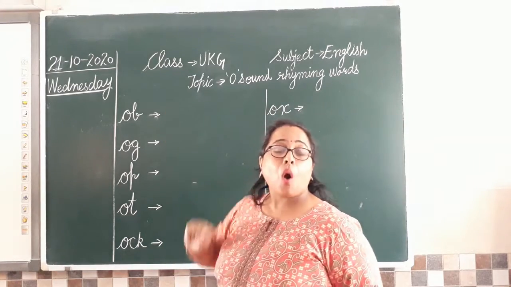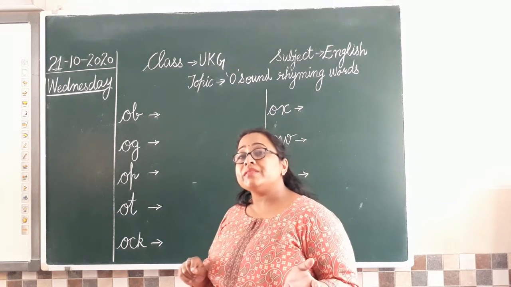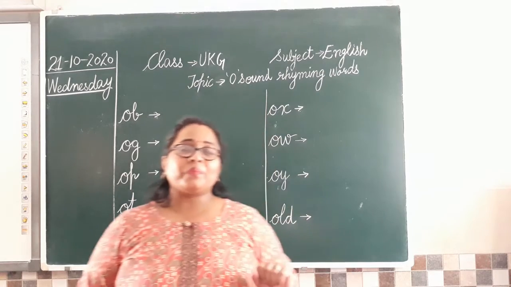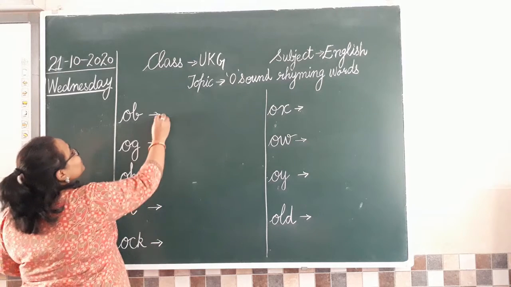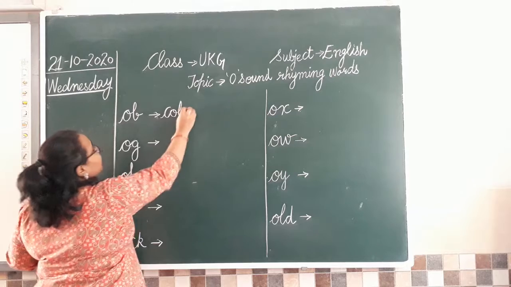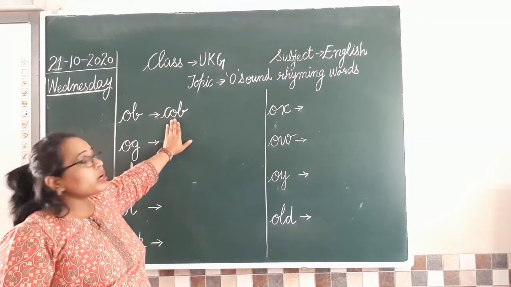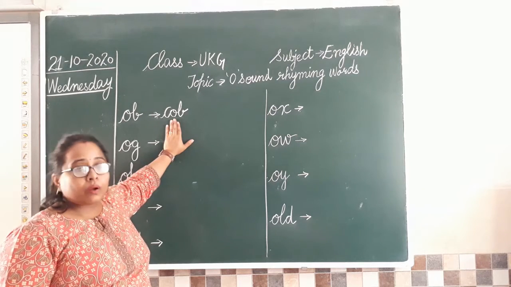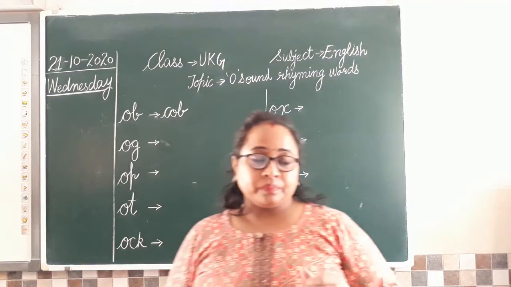O, b, ob. Something we love eating in the rainy season. Cob. Yes. What is cob? Cob is bhutta. Okay, so you all love eating that? K, ob, cob. So we have one word with ob sound, that is k, ob, cob. Now tell me the next word.